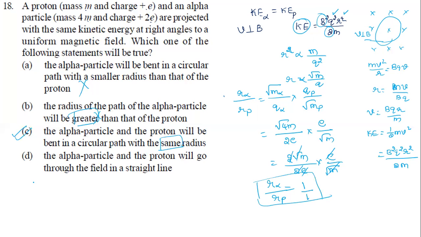Look at the last option. Alpha particle and proton will go in a straight line. No, they will bend, because the question says the field is at right angle. They must bend. So what is the correct answer, students? The 18th question. So the correct option is C. Okay, that is the 18th question.